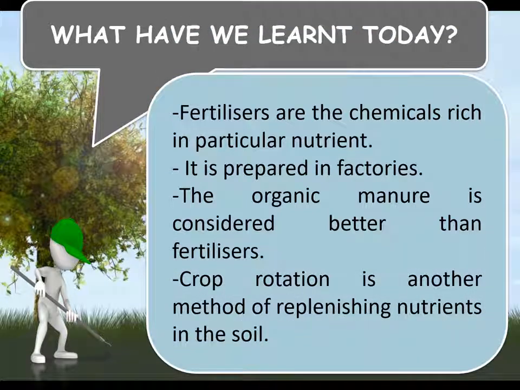Fertilizers are chemicals rich in a particular nutrient. They are prepared in factories. The organic manure is considered better than fertilizers. Crop rotation is another method of replenishing nutrients in the soil.